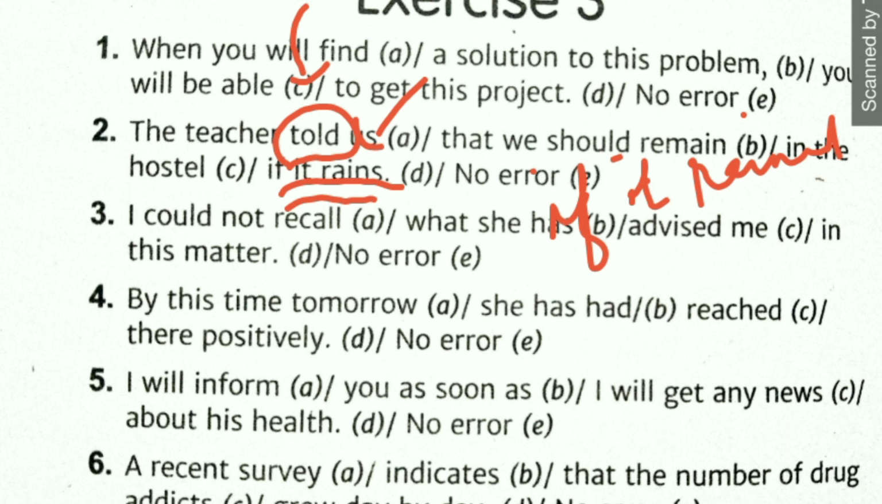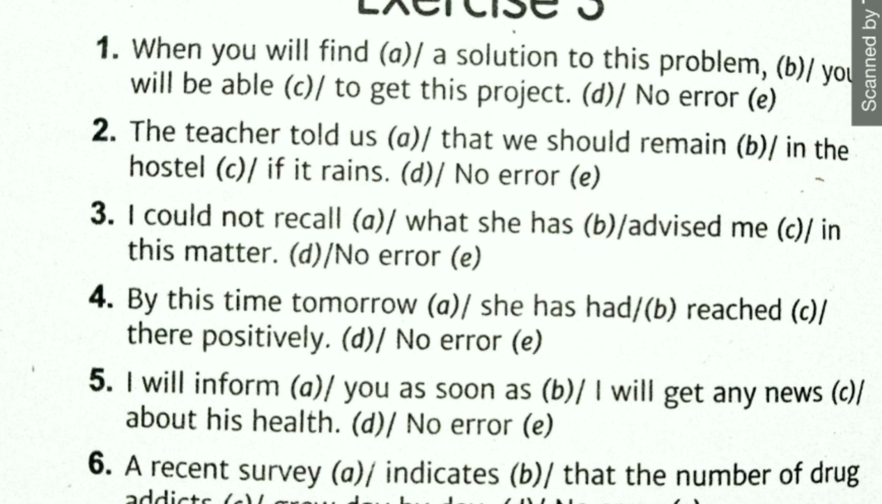Next question is, I could not recall what she has advised me in this matter. Where is the error? Here it says I could not, it's in past tense, isn't it? So here this word shouldn't have been there. Instead of has, we should have used here had. Had would have been the correct formation for this sentence. So the error is in part B.